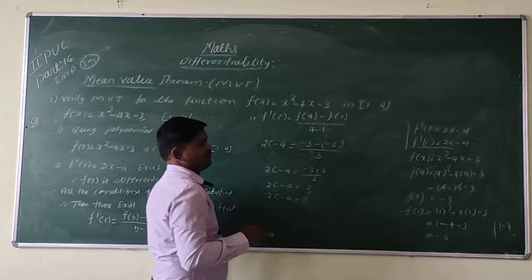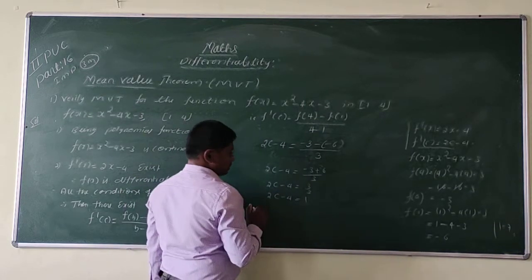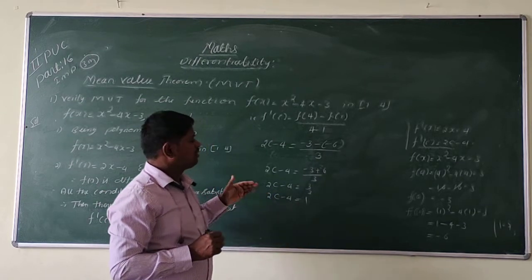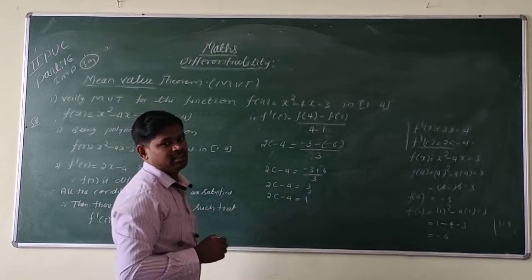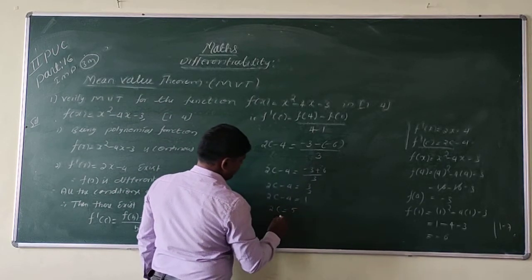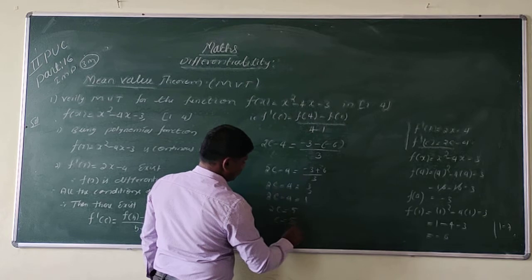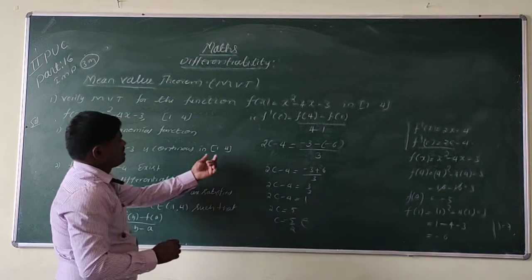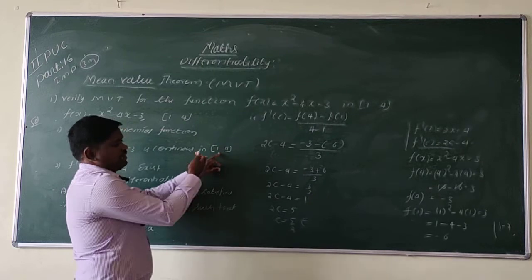Therefore we need to find the value of c, at which the tangent is parallel to the secant. That is 2c is equal to 5. Therefore c is equal to 5 by 2. So see here, whether this value belongs to the interval or not. So definitely it belongs to the interval.